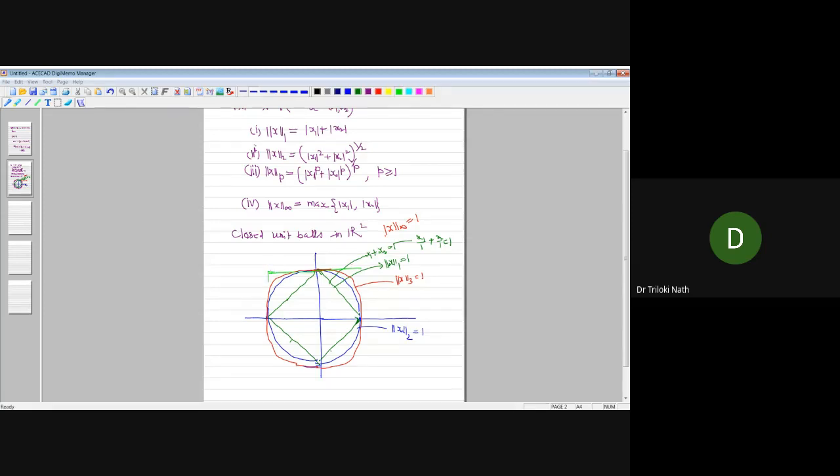Similarly, this outer one, and then this one here, and then you look at the boundary here.